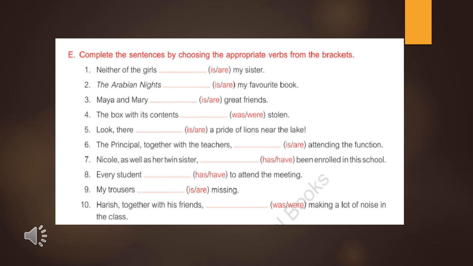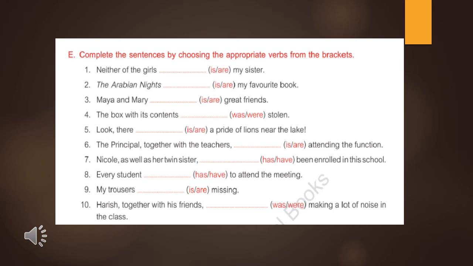Now see the fifth one. Look, there is/are a pride of lions. Again recall the rule about the collective noun. With a collective noun, we have to use a singular helping verb. Here a pride of lions is a collective noun, and that's why we have to use the singular helping verb, that is is. Look, there is a pride of lions near the lake.